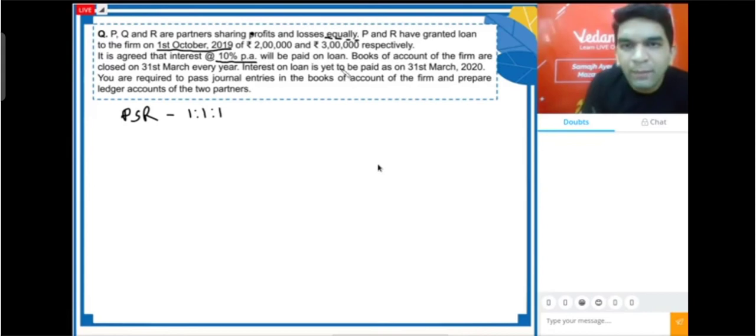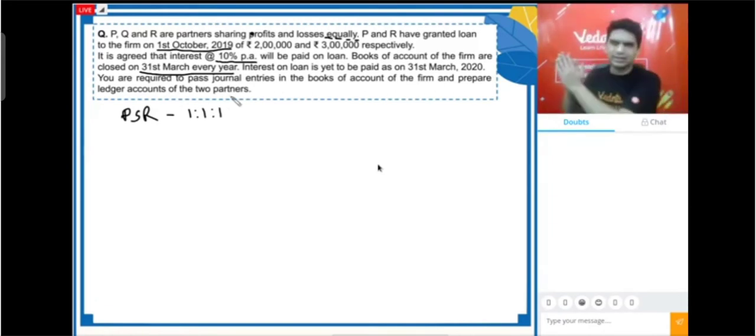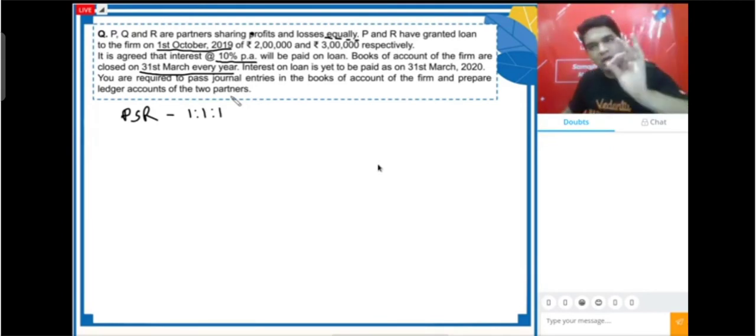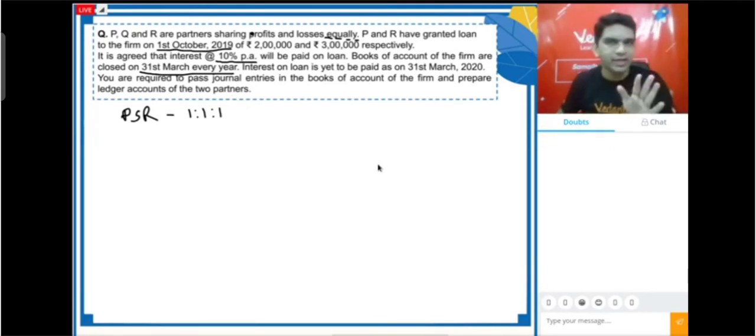Books of account of the firm are closed on 31st March every year. Interest on loan is yet to be paid as on 31st March. That means it is payable. You're required to pass journal entries in the books of accounts of the firm. Prepare ledger accounts of 2 partners. We have to also prepare ledger account, but ledger part we'll discuss afterwards. First, we'll talk about the journal entry part. So, we have to write 3 entries.